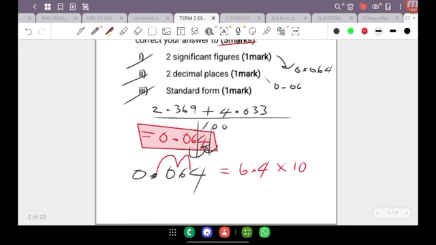So in this case, we moved 2 places to our right, and standard form works in an opposite form of the number line. Now we naturally know that with the number line, going towards your right is positive, but because it's standard form and it's in reverse, then it's going to be negative. All right, so then the final answer is 6.4 times 10 to the negative 2.